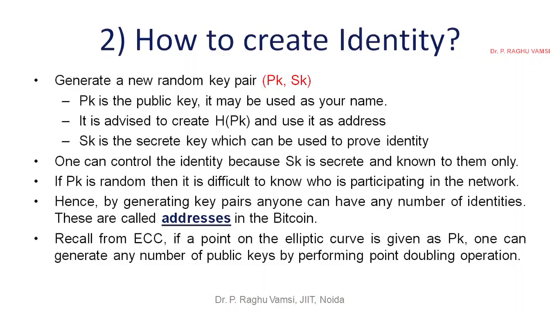So whatever public key is given to you, that public key can be given to the outside world as your name. But don't directly give the public key, because it is very lengthy and very difficult to understand. That is the reason it is advised to create a hash of the public key and use it as the address. If you hash the public key using SHA-256, as we have seen previously, since the Bitcoin blockchain uses SHA-256 as the hash function, you will get a 256-bit address. That will be used as your address.